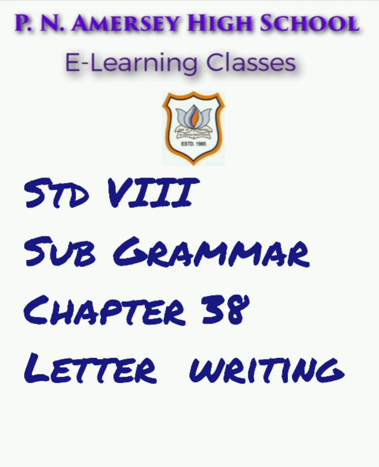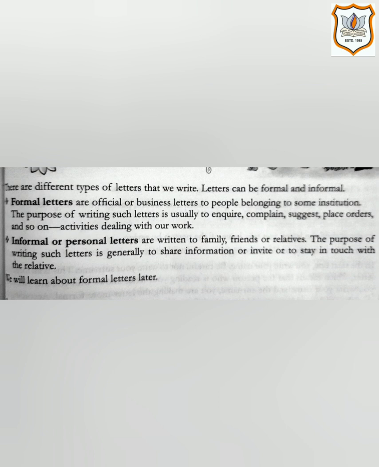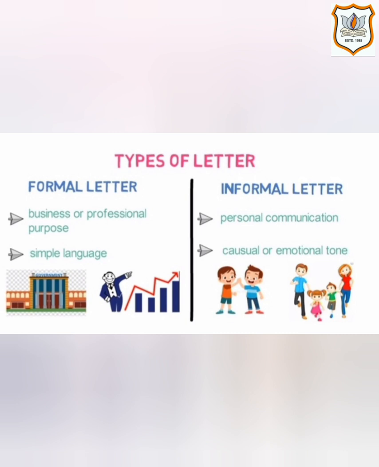So let's begin our new topic, letter writing. Children, there are different types of letters that we write. Letters can be formal and informal. Formal letters are official or business letters to people belonging to some institution. The purpose of writing such letters is usually to inquire, complain, suggest, place orders, and so on. Activities dealing with our work.